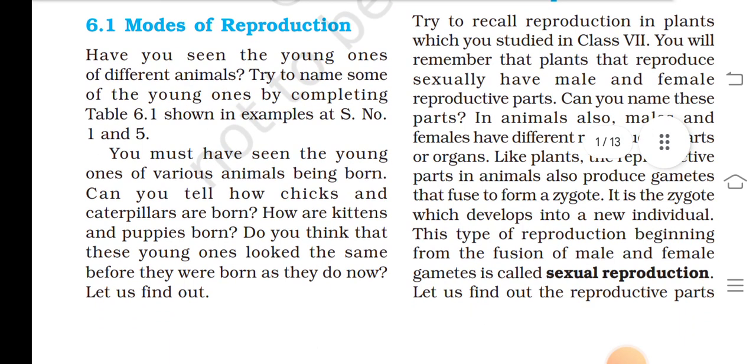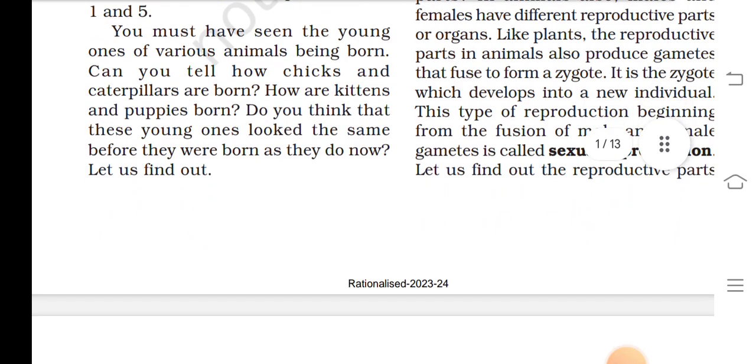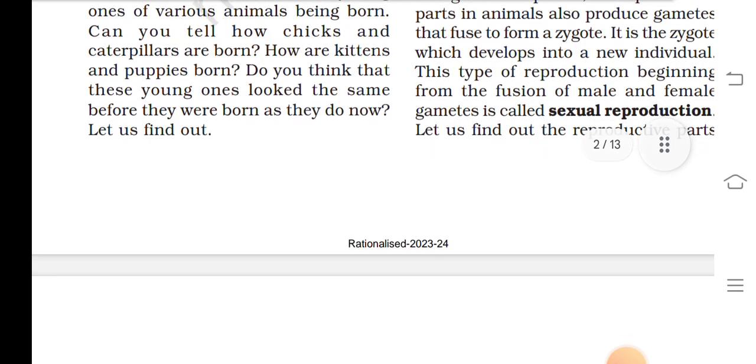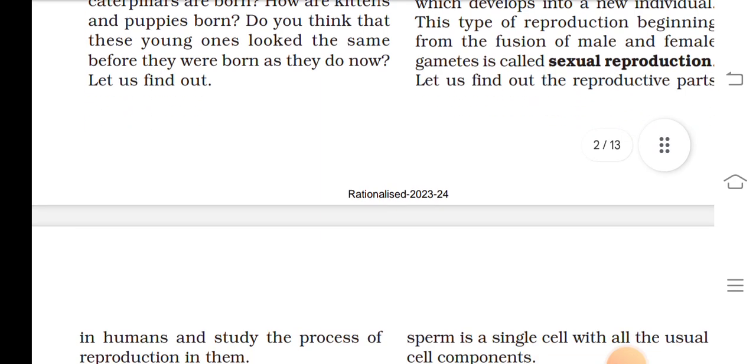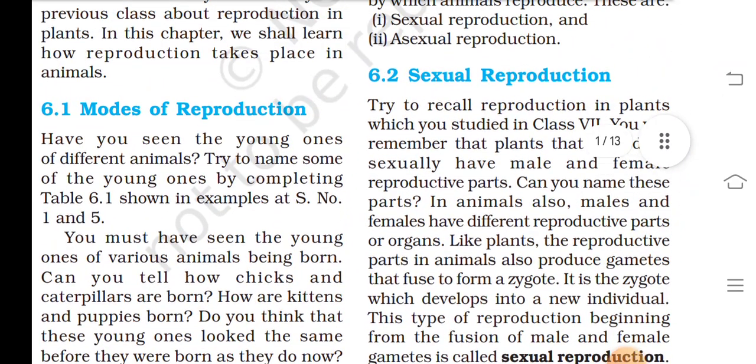Modes of reproduction. Have you seen the young ones of different animals? Try to name some young ones by completing Table 6.1, as shown in the example. In Figures 6.1 and 6.5 you must have seen the young ones of various animals being born. Can you tell how chicks and caterpillars are born? How are kittens and puppies born? Do you think that these young ones looked the same before they were born as they do now? Let us find out.